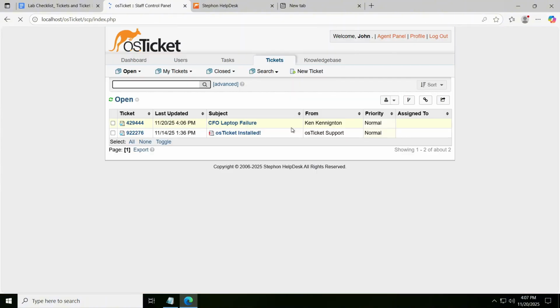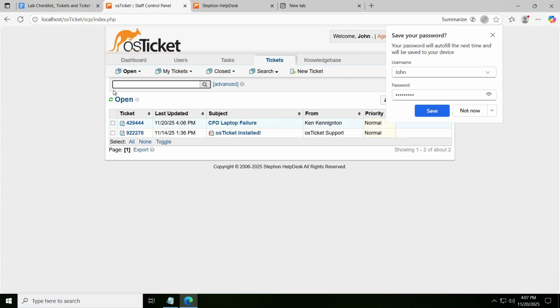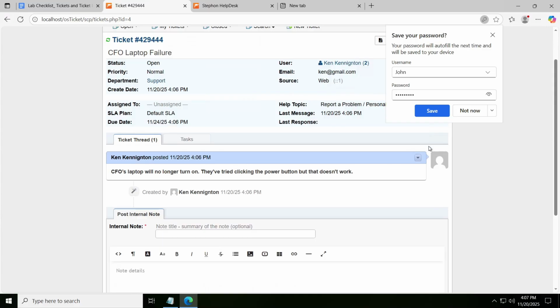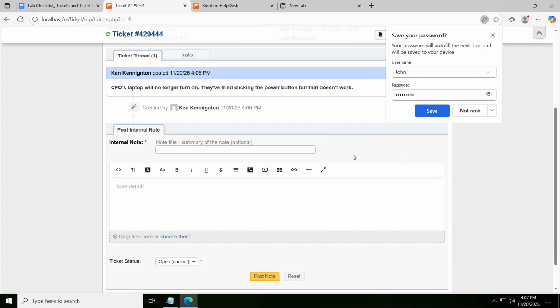I have to take my time when doing it. So let's look at the ticket. We look at the ticket, see who created it. We see, okay, Ken created this ticket, and the laptop will no longer turn on. They've tried clicking the power button, but that doesn't work. So you might contact the user, say contacted the user.